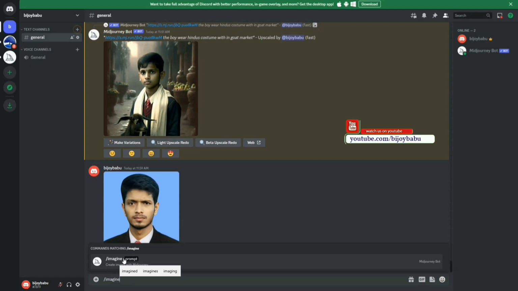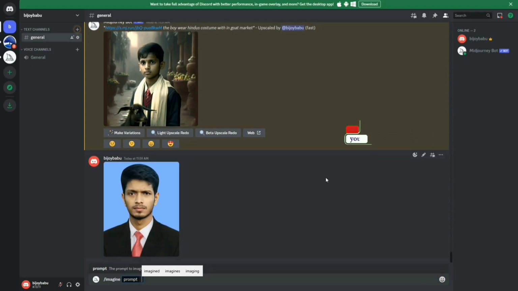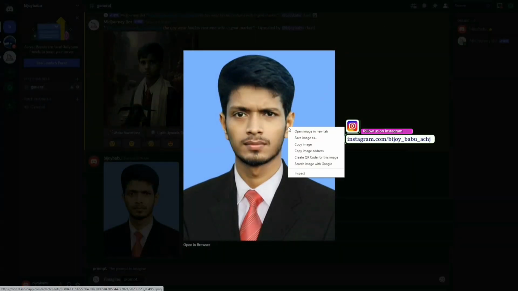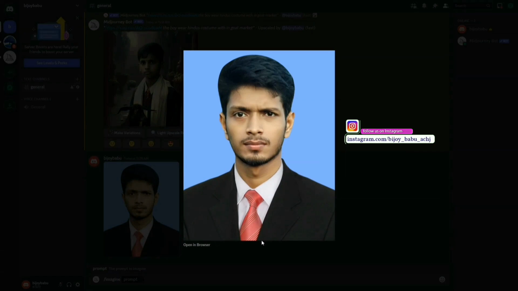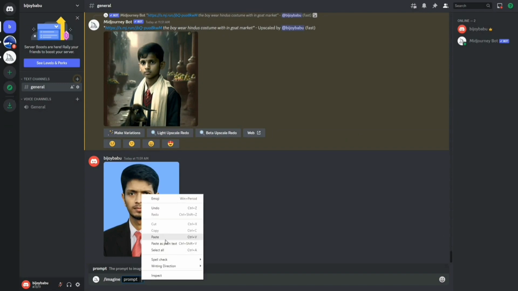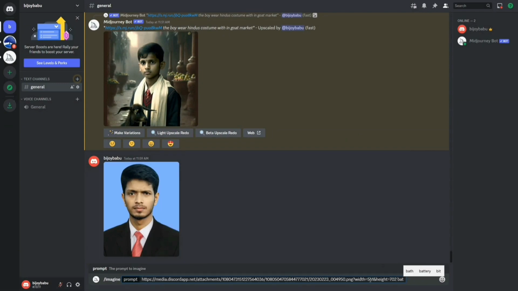Then tap on promote. Tap on your picture. Then, copy image address link. Paste here the link, then give a space. After that type here your expected command.